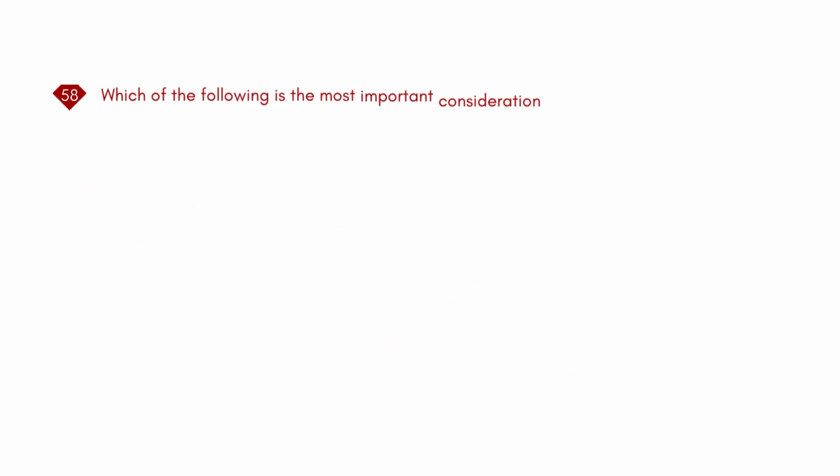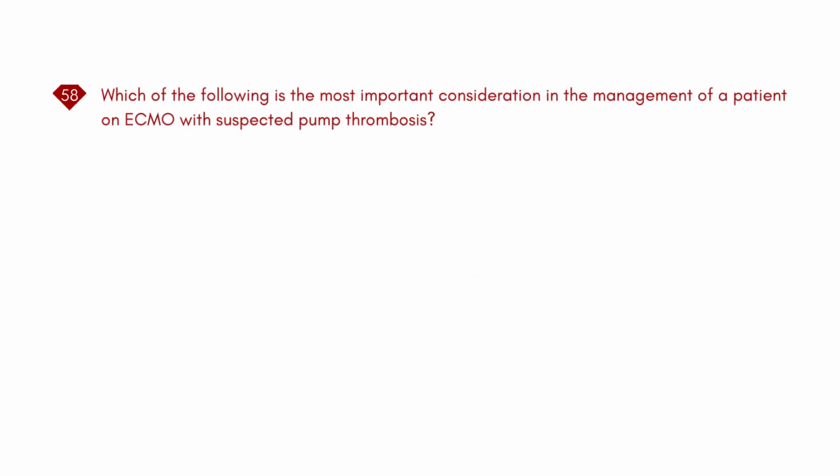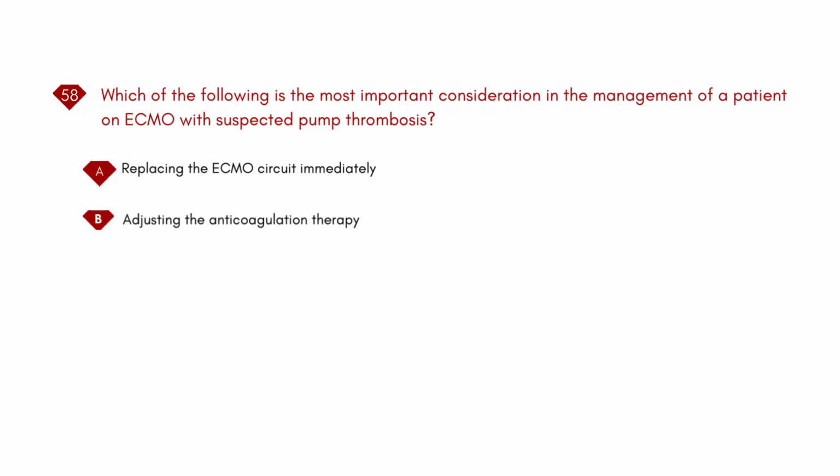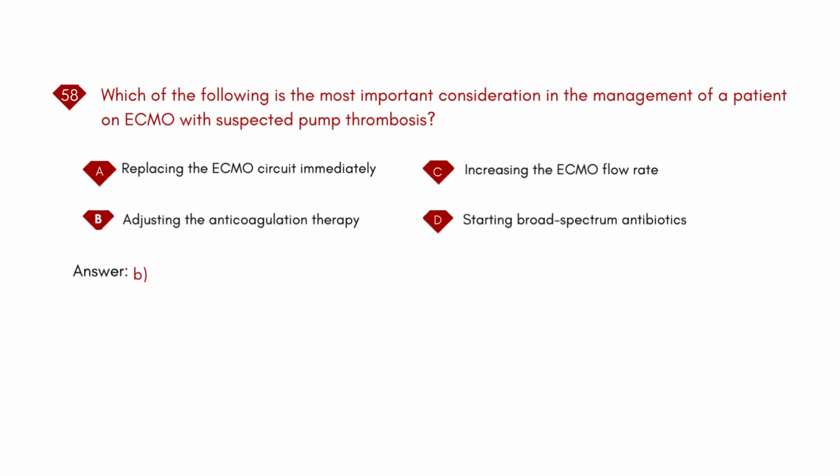Which of the following is the most important consideration in the management of a patient on ECMO with suspected pump thrombosis? A. Replacing the ECMO circuit immediately. B. Adjusting the anticoagulation therapy. C. Increasing the ECMO flow rate. D. Starting broad-spectrum antibiotics. Answer: B.